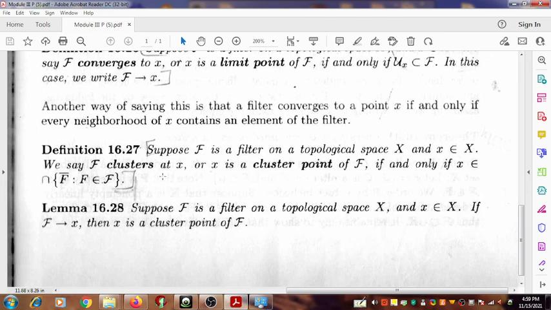These are the definitions that we require to proceed to the next result. Some results are here to follow.